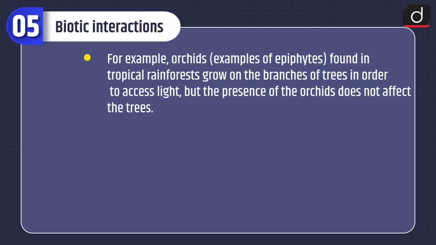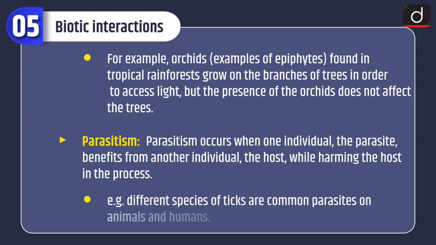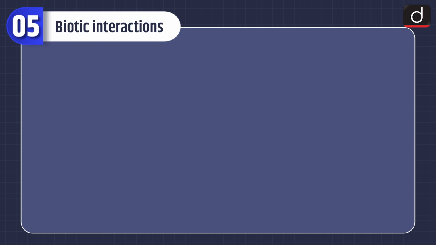For example, orchids, examples of epiphytes found in tropical rainforest, grow on the branches of trees in order to access light, but the presence of the orchids does not affect the trees. Parasitism. Parasitism occurs when one individual, the parasite, benefits from another individual, the host, while harming the host in the process. Example, different species of ticks are common parasites on animals and humans.